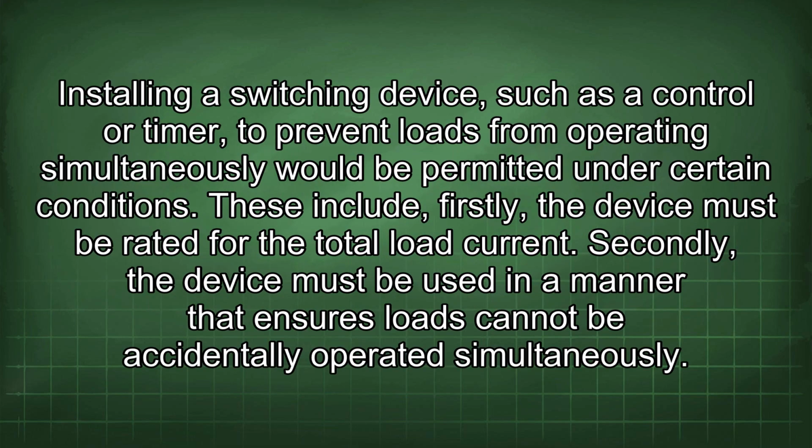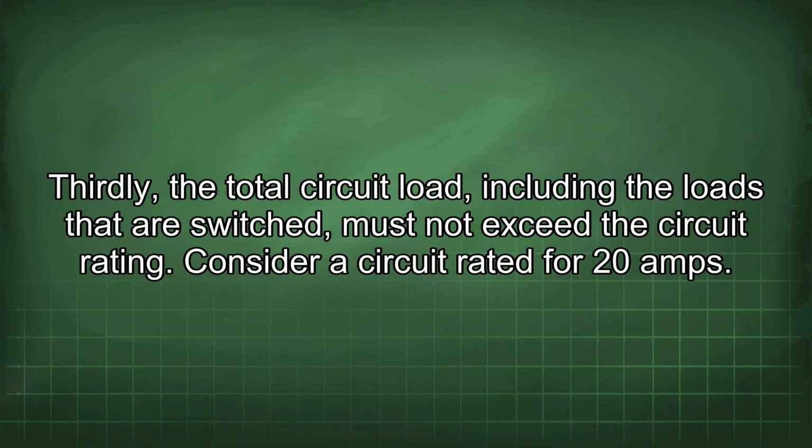Installing a switching device, such as a control or timer, to prevent loads from operating simultaneously would be permitted under certain conditions. These include, firstly, the device must be rated for the total load current. Secondly, the device must be used in a manner that ensures loads cannot be accidentally operated simultaneously. Thirdly, the total circuit load, including the loads that are switched, must not exceed the circuit rating.